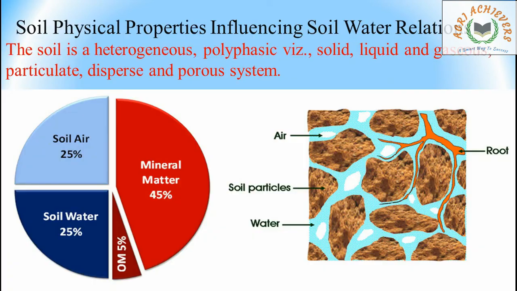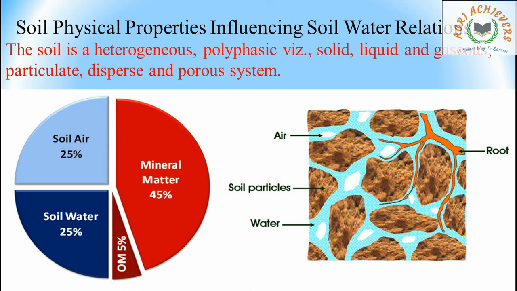Soil physical properties influencing soil water relations. What are the physical properties of the soil which influence the soil water? That is the relation between soil water and soil physical properties. The soil is heterogeneous. Here is the important point: heterogeneous, polyphasic, that is solid, liquid and gaseous, particulate, disperse and porous system.